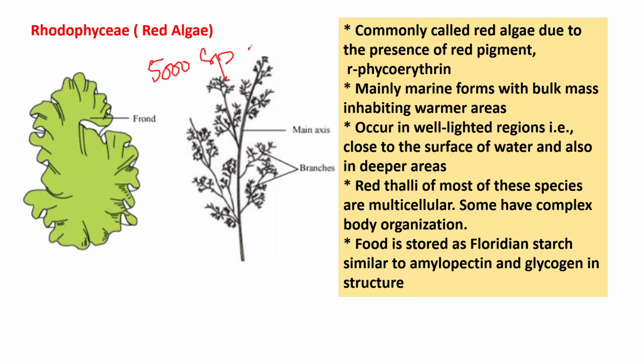Generally they are multicellular plants of the ocean. Certain forms are nearly half a meter in length. Certain forms are unicellular, like Porphyridium or Cruciella. Two different examples are there. About 50 species are freshwater plants. They are Batrachospermum or Compsopogon. I am writing here so that you can copy this.